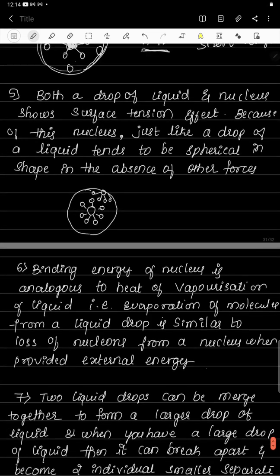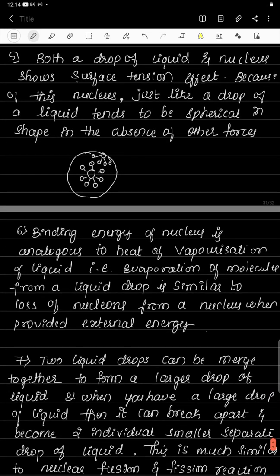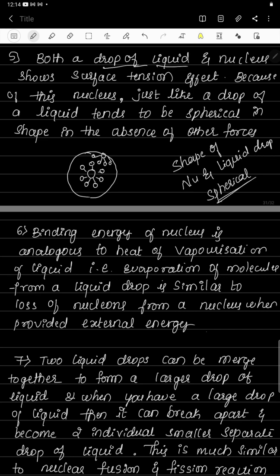So the next similarity is that both a drop of liquid and the nucleus show the surface tension effect. This similarity explains why the liquid drop is spherical, and it gives the shape of the nucleus.